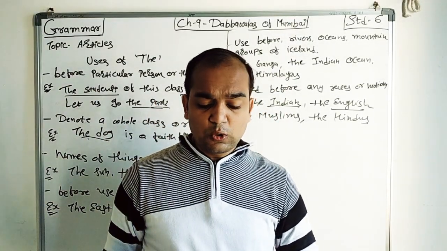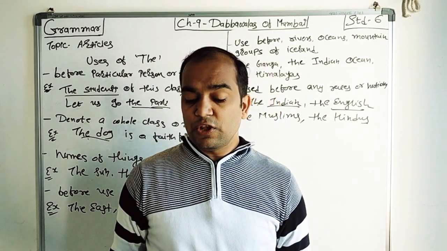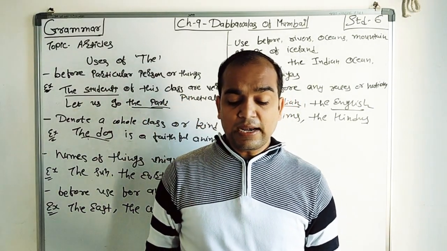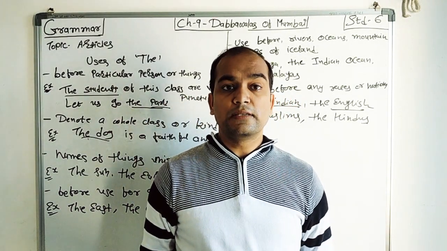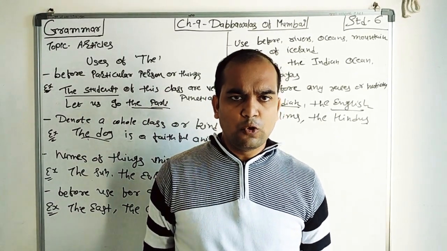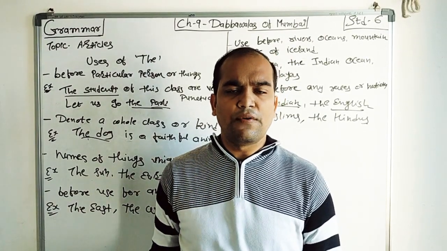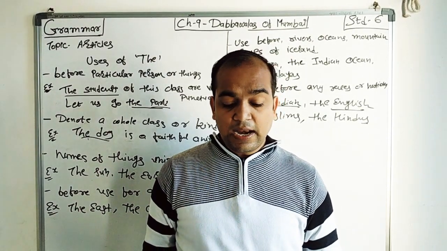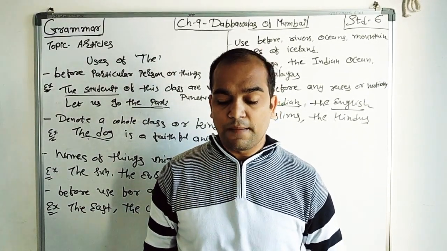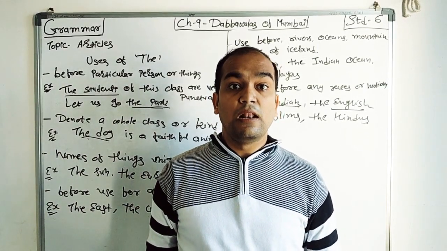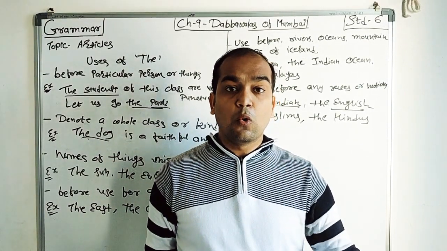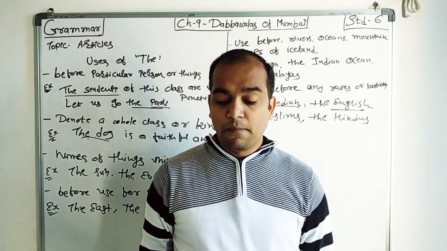Then it is used before the name of the newspaper, religious book, famous building, ships, historical events, right? That time we also use the article "the". For example, we are not saying "a Gujarat Samachar". Whatever the name of the newspaper, we say the Gujarat Samachar, the Times of India, the Indian Express. Then any religious book: the Quran, the Bible, the Bhagavad Gita, the Ramayana, the Mahabharata. Famous building: the Taj Mahal, the Qutub Minar, the Meenakshi Temple, the Golden Temple. See that it is the famous building.